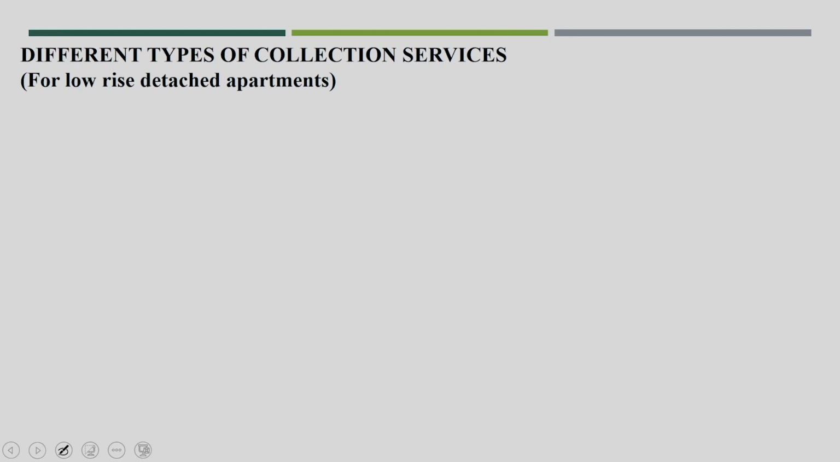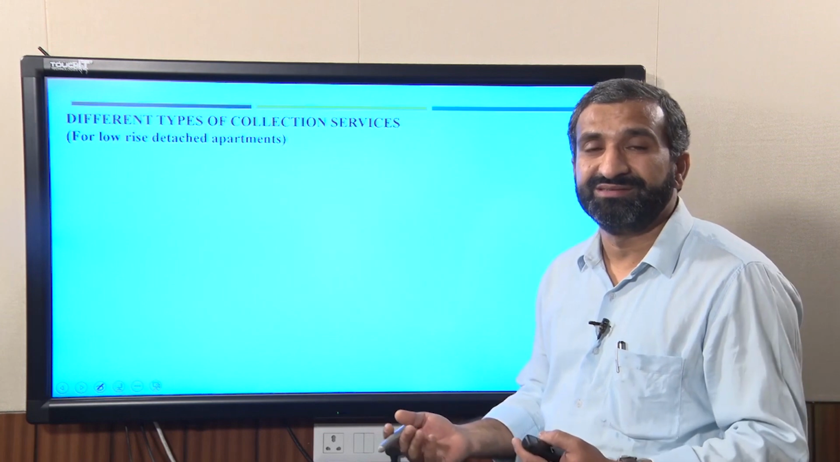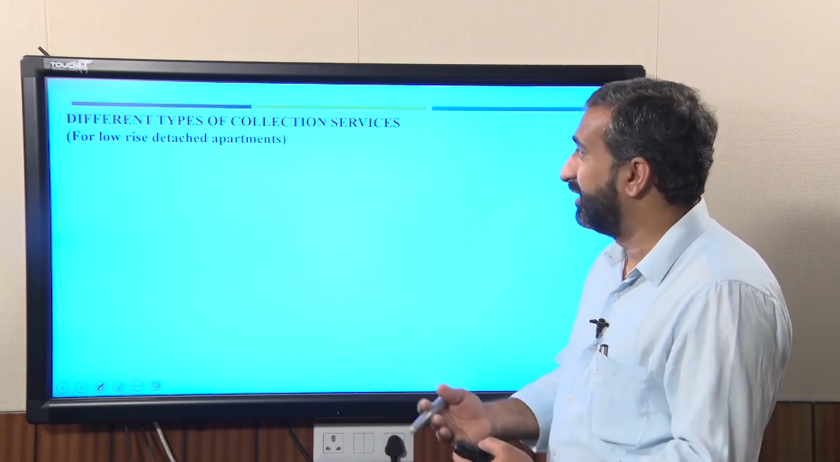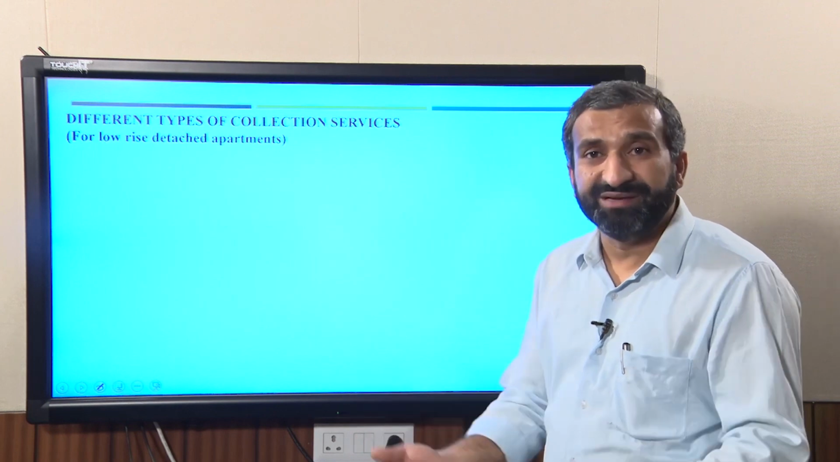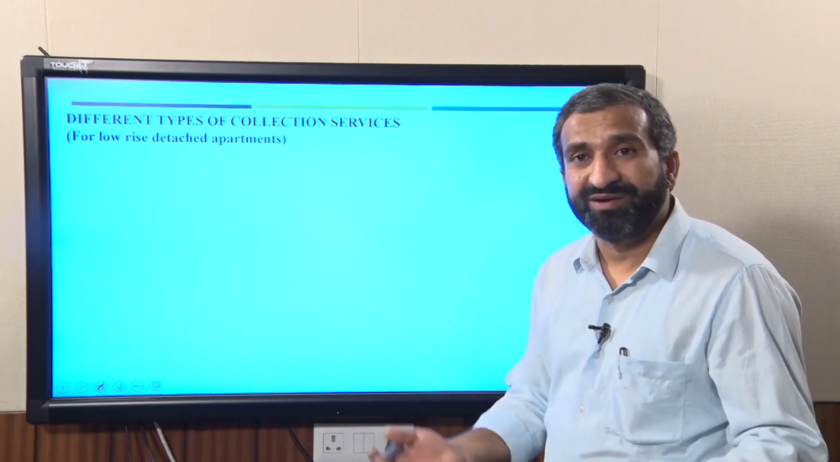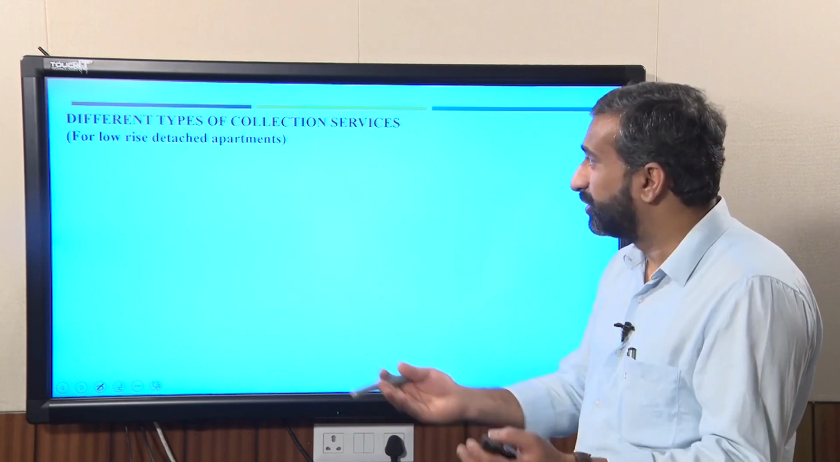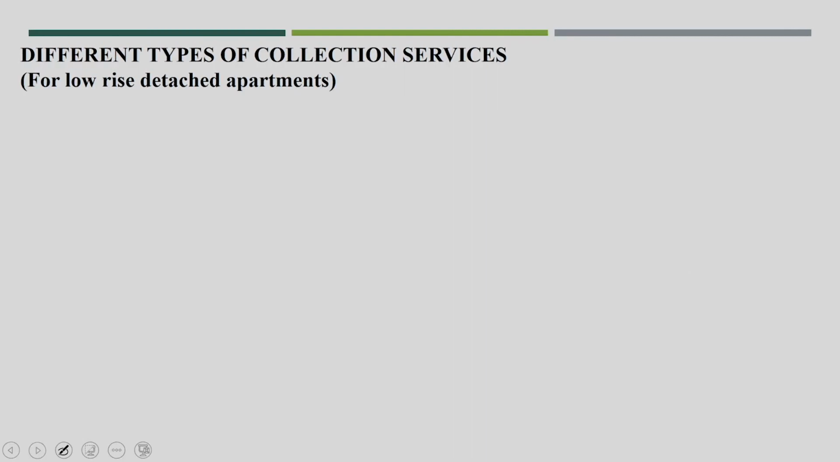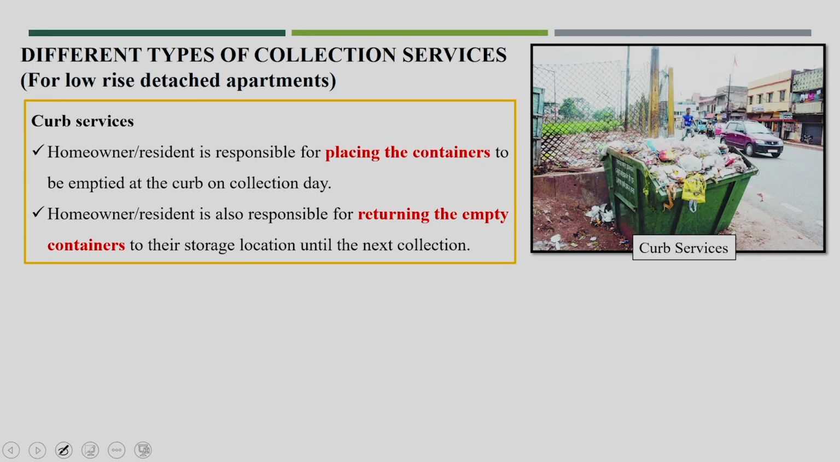Now, there are different kinds of collection services, and that we can also discuss based on the different dwellings or apartment levels. Because we have discussed the storage and dustbins for different apartment types, like low rise buildings, medium rise buildings, high rise buildings, what kind of storage, what are the factors affecting those storage locations. Similarly, the collection services we will see based on the different types of apartments. So, first for the low rise detached apartment, normally curb service is very well known.